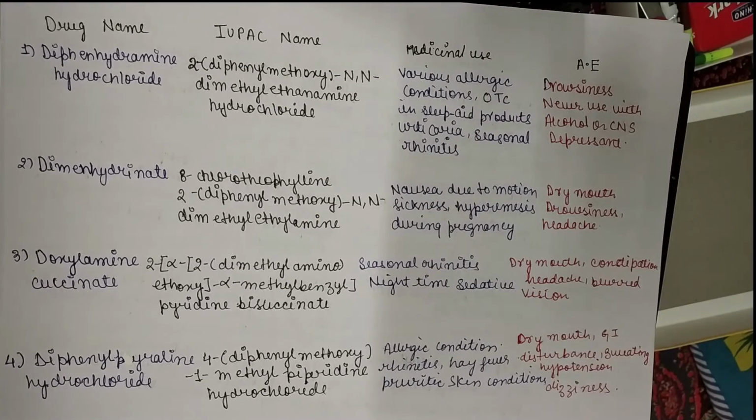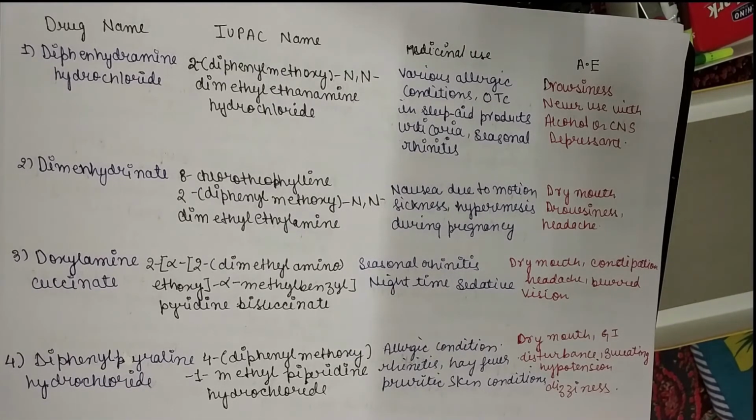Next is dimenhydrinate. It is used in nausea and motion sickness. It also prevents hyperemesis during pregnancy. During pregnancy, the vomiting sensation is more, so it can be used for that purpose. And adverse effects are dry mouth, drowsiness and sometimes headache.